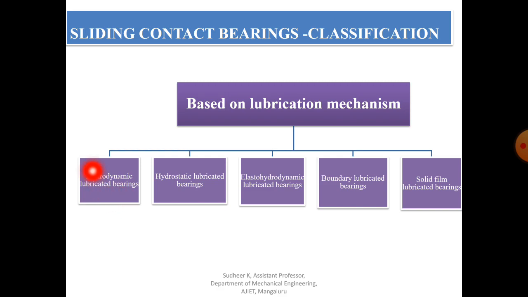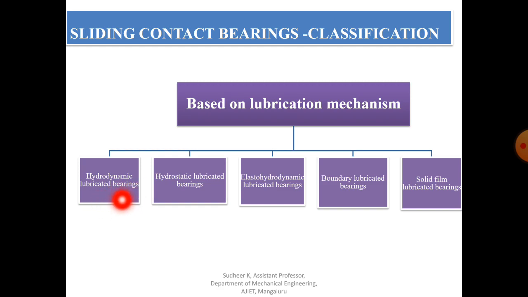The working principle behind it is very simple. Hydro means the lubricant, and dynamics means the movement. So there will be movement, and the film is a thick film, and that prevents metal to metal contact.